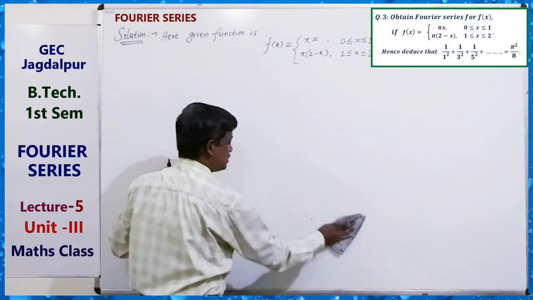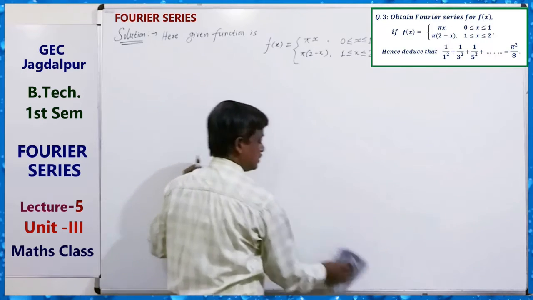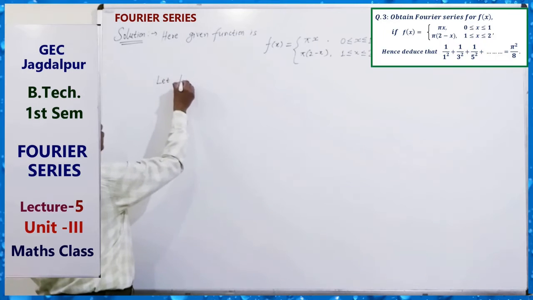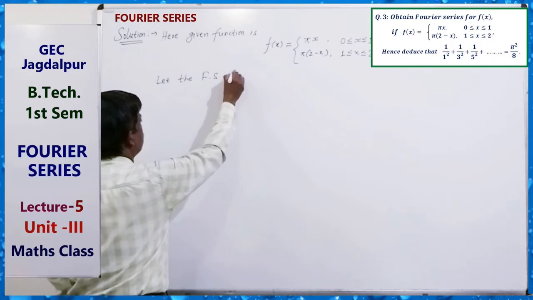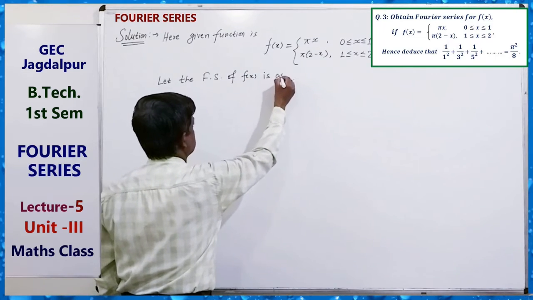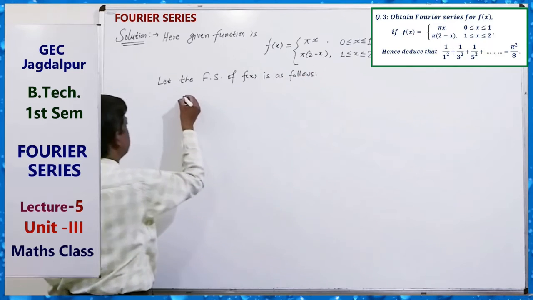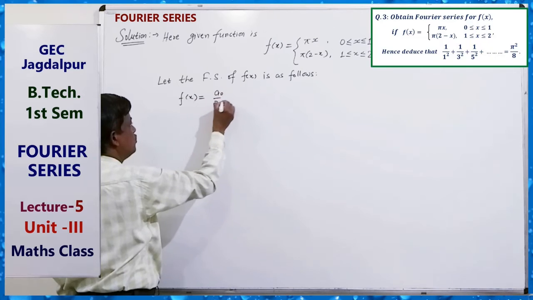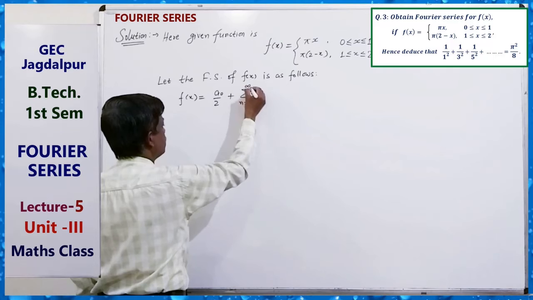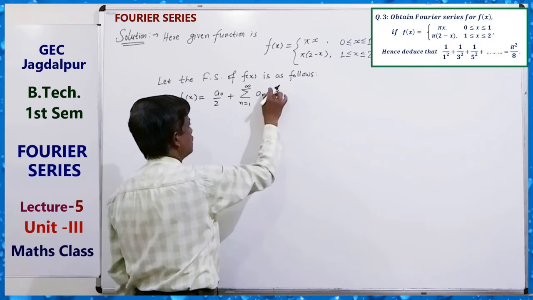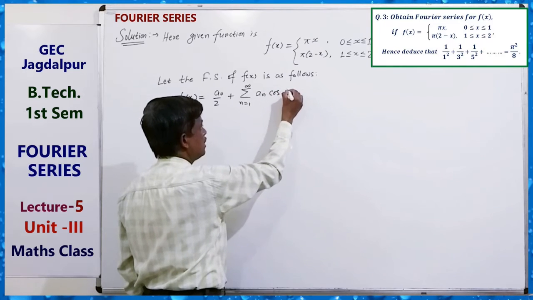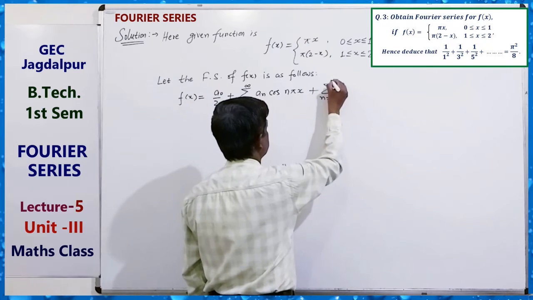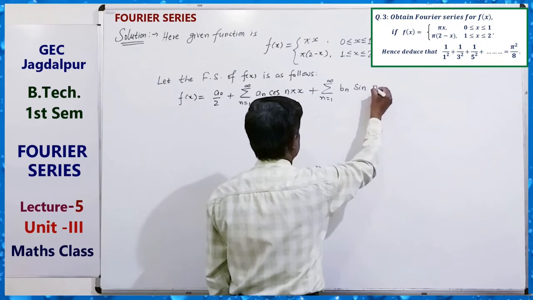For finding the Fourier series of this function, let the Fourier series of f(x) be as follows. f(x) equals a0 by 2 plus the sum from n equals 1 to infinity of an cos n pi x by c, where c is 1, plus the sum from n equals 1 to infinity of bn sin n pi x by 1.